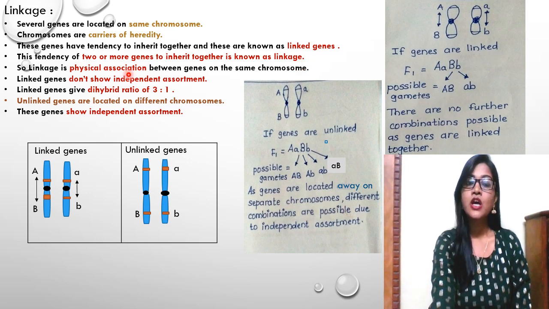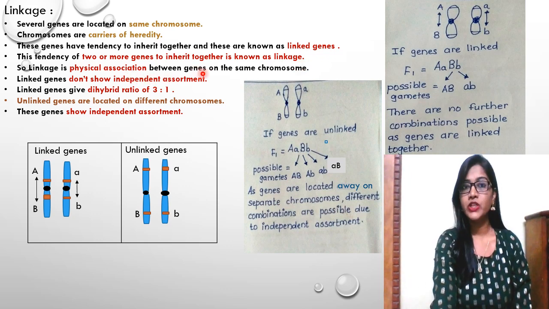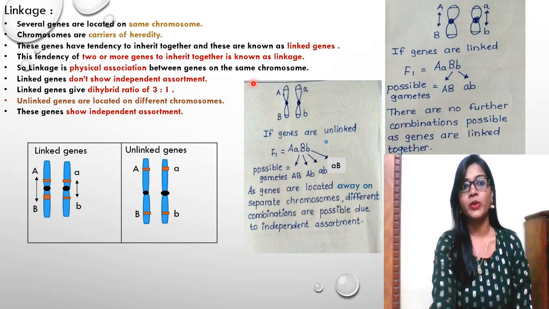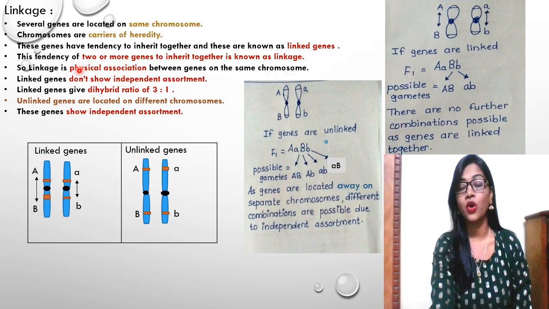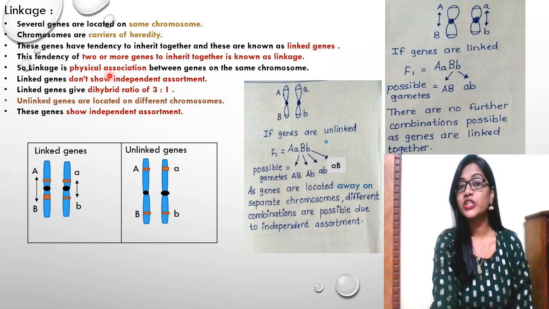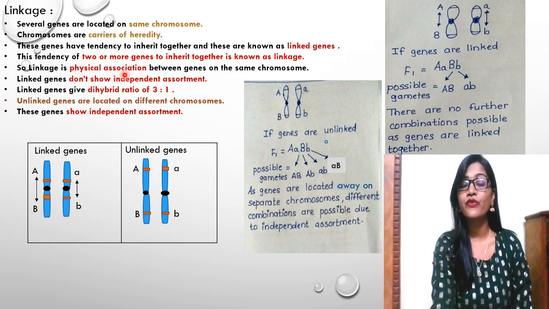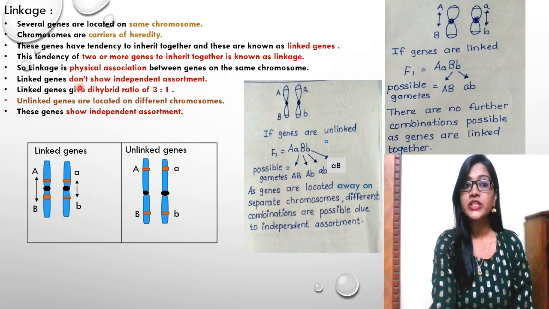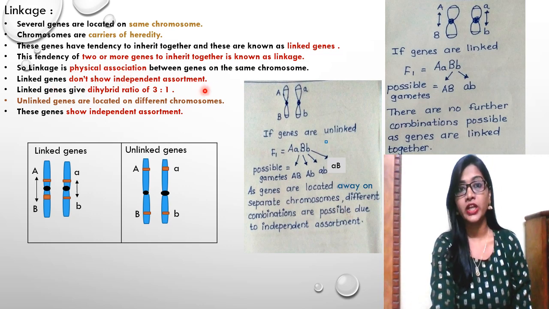So linkage is the physical association between genes on the same chromosome. Here we talk about linkage. The linked genes which we are talking about right now are situated on the same chromosome, so we are focusing on their physical association. So linked genes don't show independent assortment.